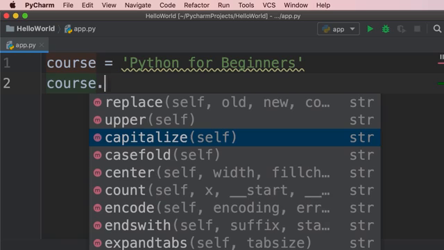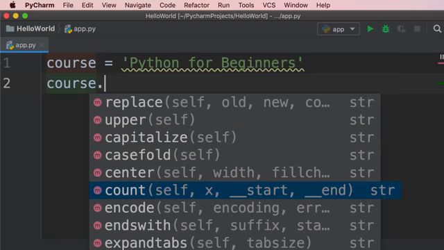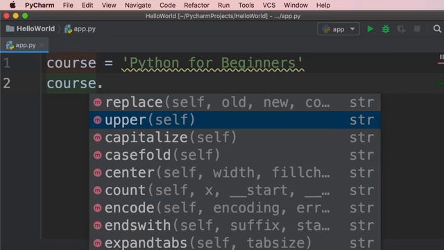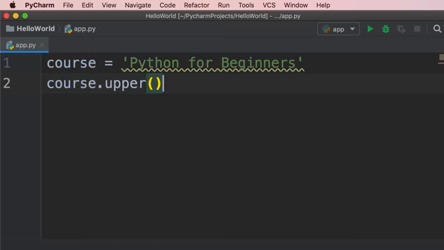These are basically functions that you can call, just like the print or input functions. The difference is that the print and input functions are general purpose functions. They don't belong to a particular object, but the functions you see over here are specific to strings. Now, more accurately, we refer to these as methods. So when a function is part of an object, we refer to that function as a method. So let's look at a few examples. Here we have a function or a method called upper, and we use that to convert a string to uppercase.